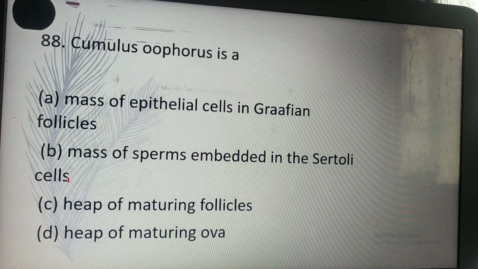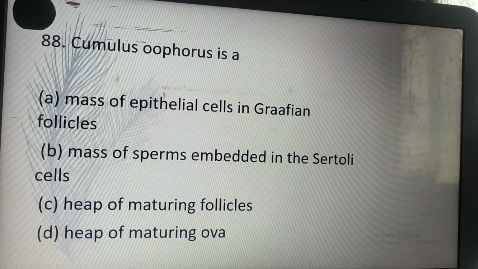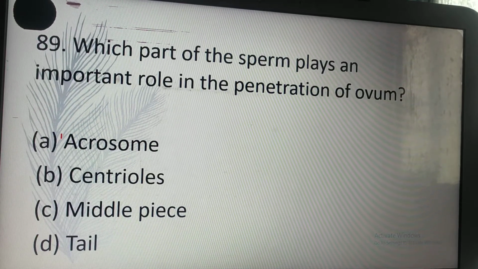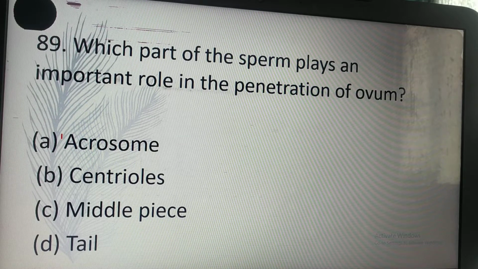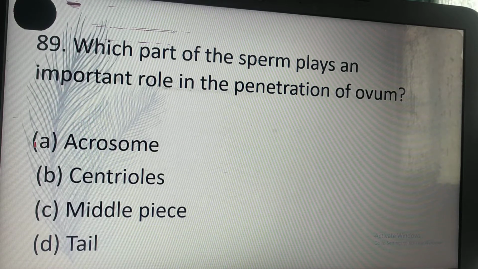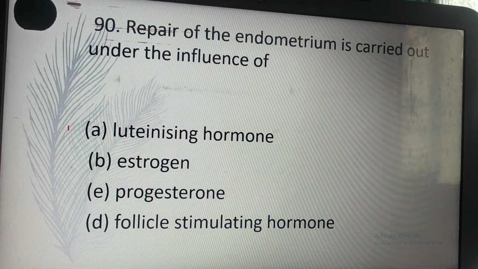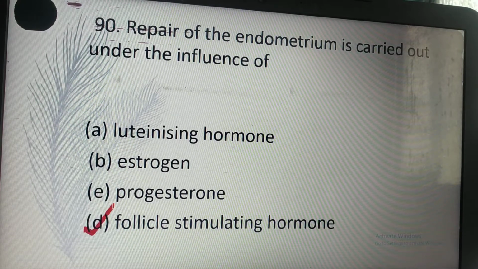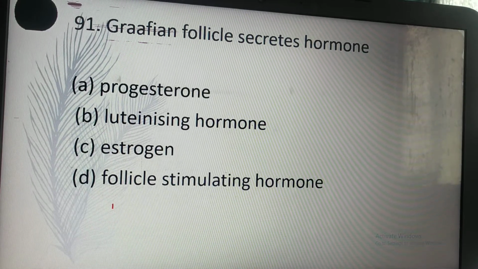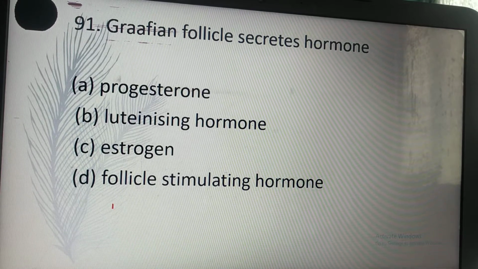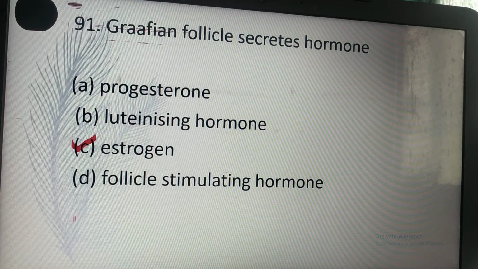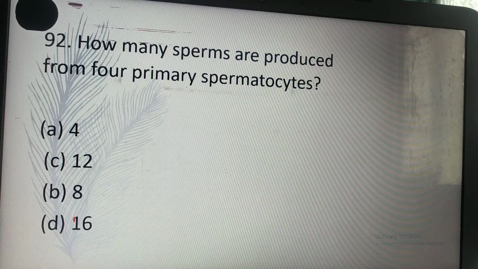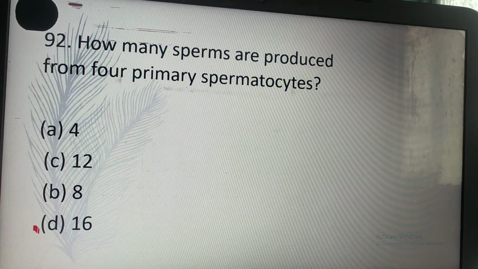Cumulus oophorus is a mass of epithelial cells in Graafian follicles. Which part of the sperm plays an important role in the penetration of ovum? Acrosome. Repair of the endometrium is carried out under the influence of follicle stimulating hormone. A Graafian follicle secretes hormones C. Estrogen. How many sperms are produced from 4 primary spermatocytes? 16.